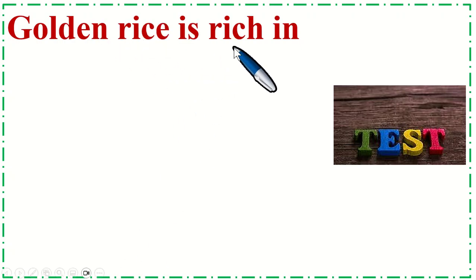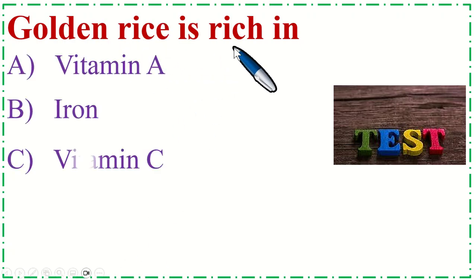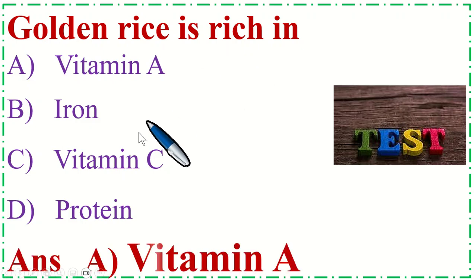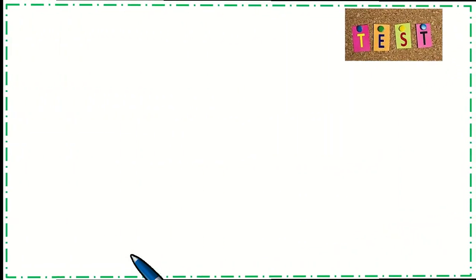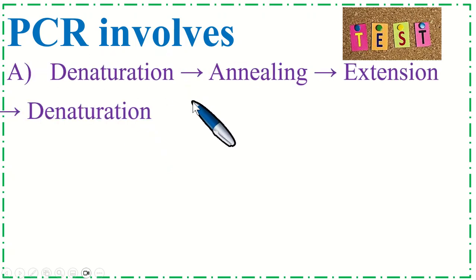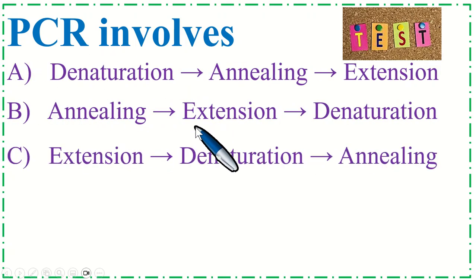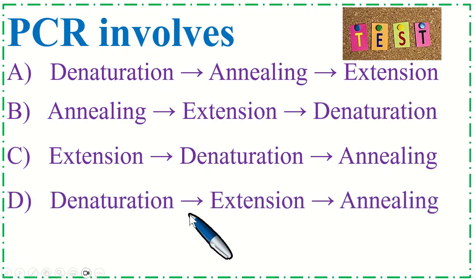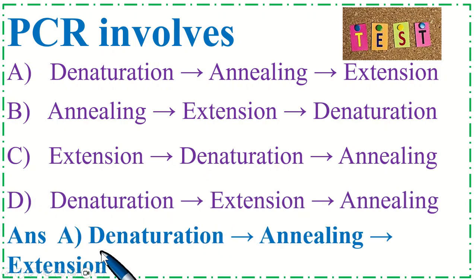Golden rice is rich in... correct option is A vitamin A. PCR involves... correct option is A denaturation, annealing and extension.